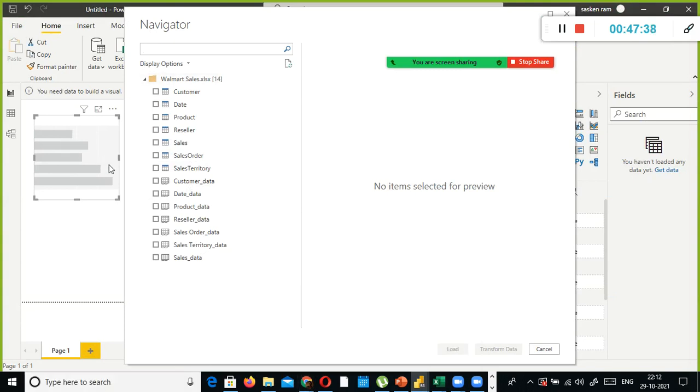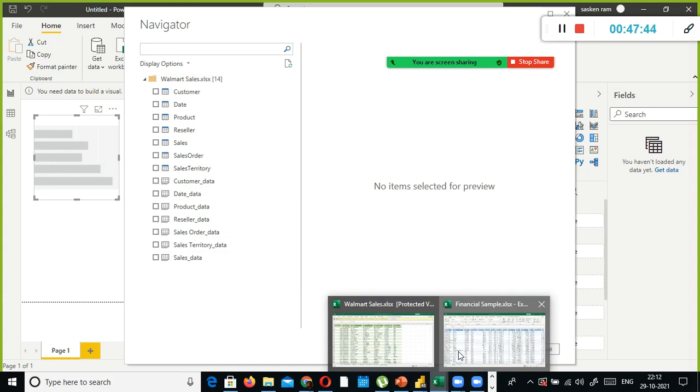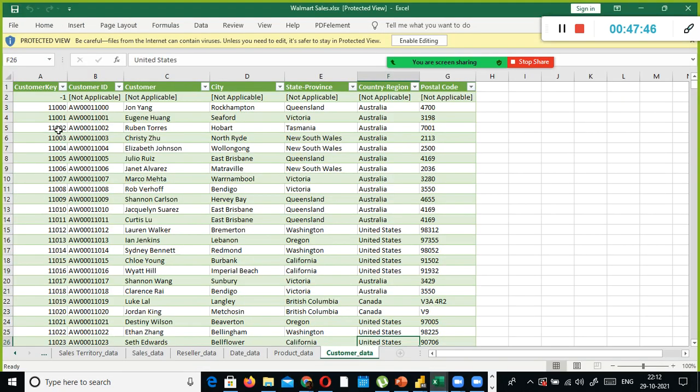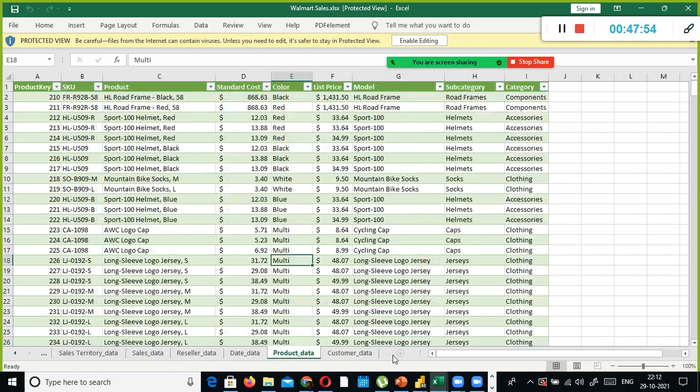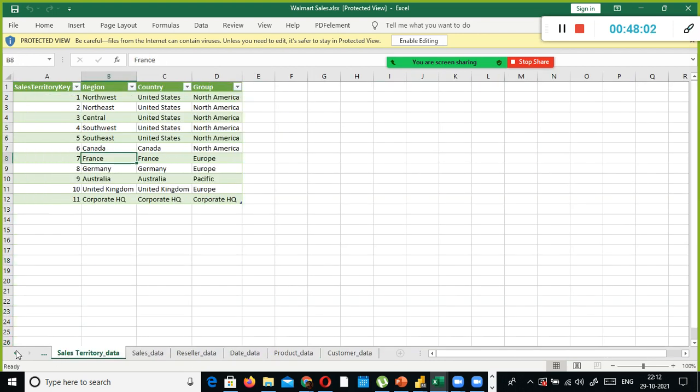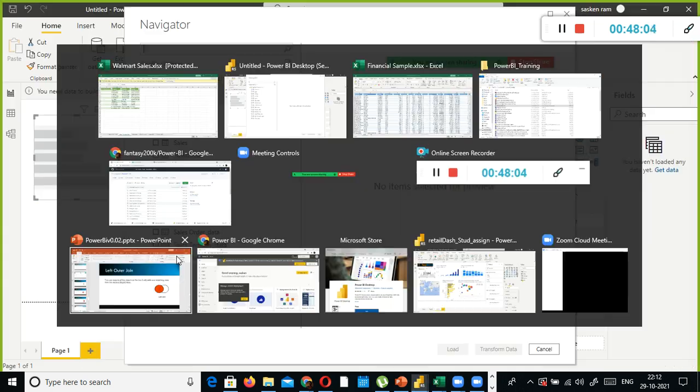Now you understand, these are all sheets in my single Excel file. Here I have 1, 2, 3, 4, 5, 6, 7 files.